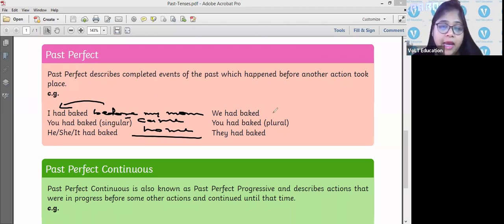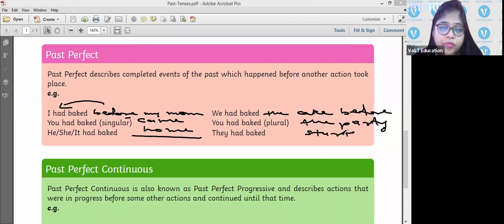We had baked the cake before the party started. So the action of baking the cake finished, and after that the party started. Means before the party started, the action of baking was already completed. That action happened before another action took place.